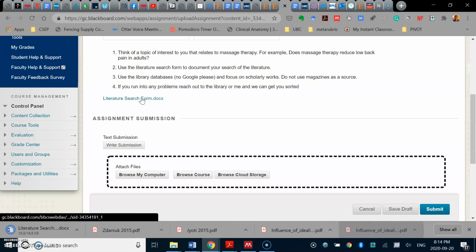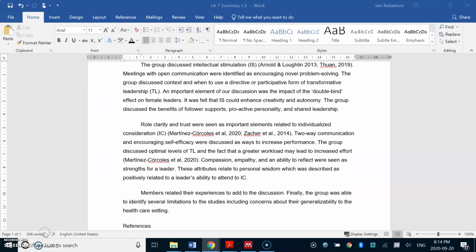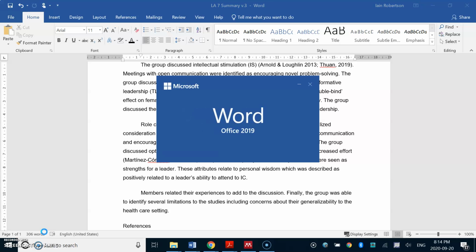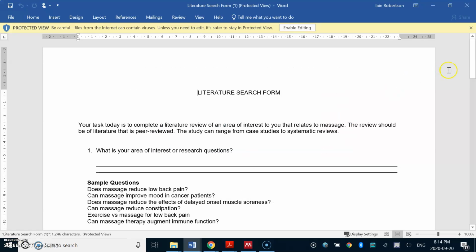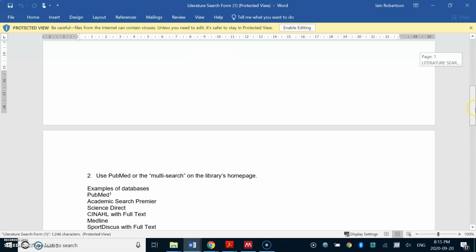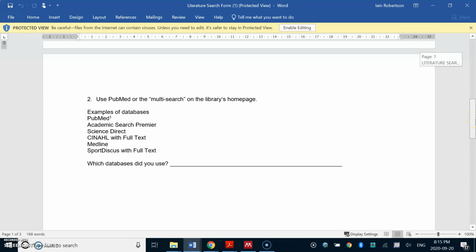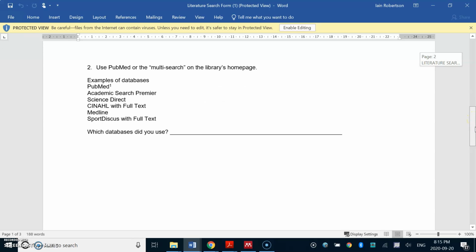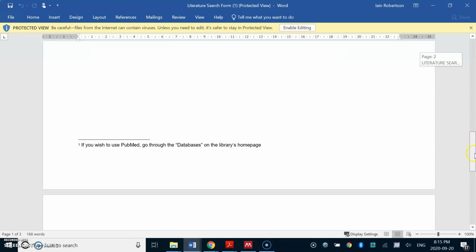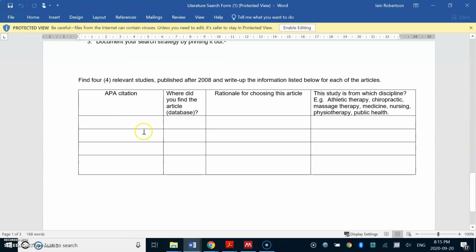And again, if you look at the literature search form, what you'll find is a form which you just have to fill out. Figure out which databases you use. That will show up on each and every return that you get. It'll tell you which database was accessed for the file itself. Make sure that you provide an APA citation. APA citation is what we use in the program. Add a very brief blurb as to why you thought that particular paper or article was of interest, and that's it. So that's it for now.